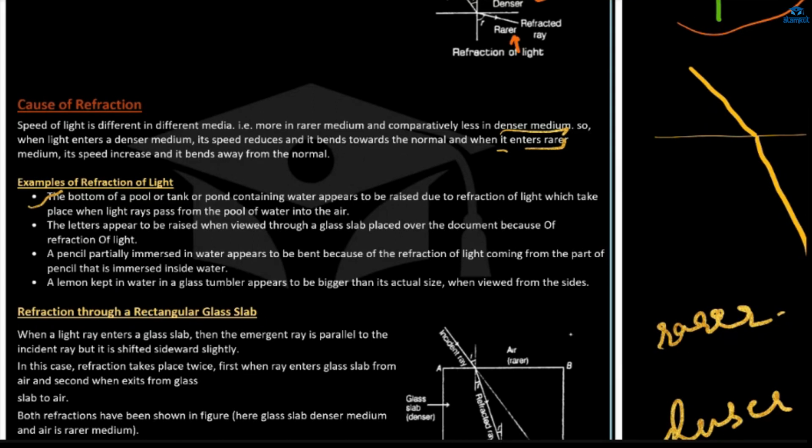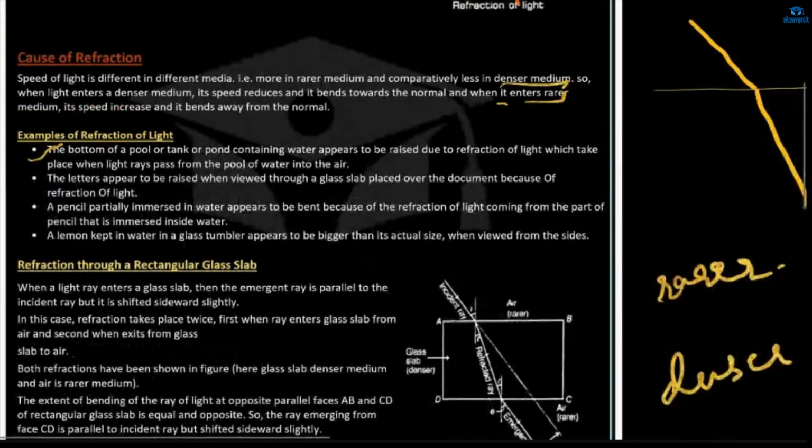A lemon kept in water in a glass tumbler appears to be bigger than its actual size when viewed from the side. Okay, so a lemon also, when you keep it inside the water in a glass tumbler, you'll see it will appear to be a bigger size than its actual size. Okay, so these are all because of the refraction.